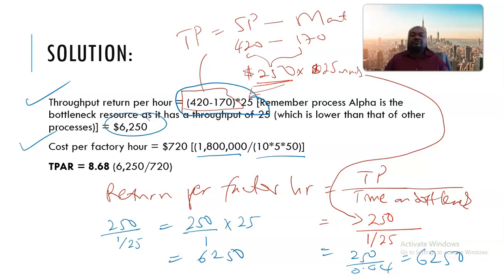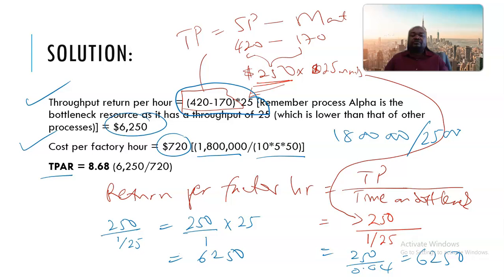Then we say 1.8 million divided by 2,500, and I'm sure we are going to get 720. Yes, we get 720. And then we slot into the formula the throughput accounting ratio.